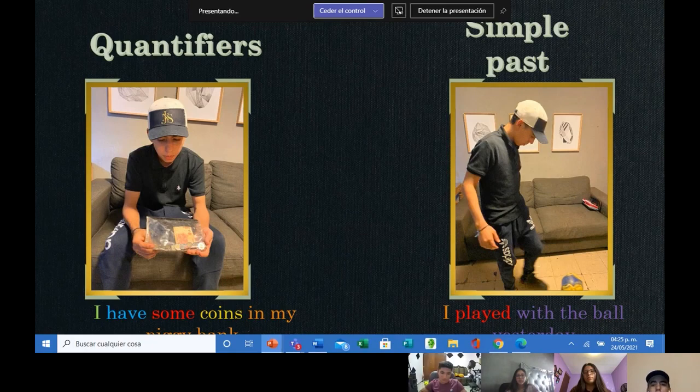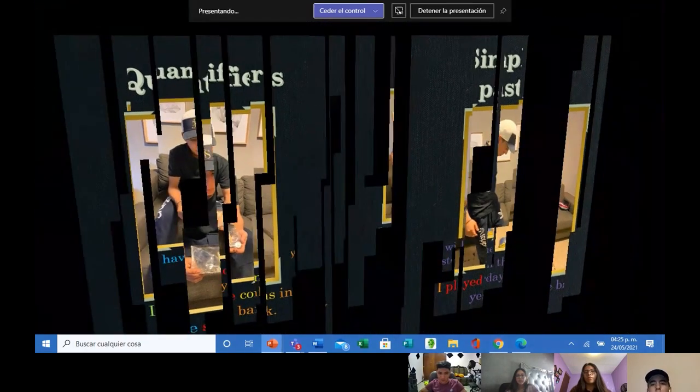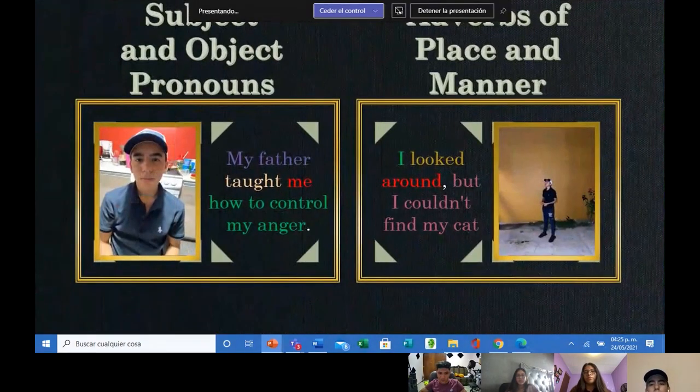My third topic was subject and object pronouns. The object pronouns are the very common pronouns that are the ones that receive the action in the sentence. These are me, you, him, her, it, us, and them. In general, object pronouns usually follow a verb, and the example I gave was, I think tomorrow is going to be a good day.